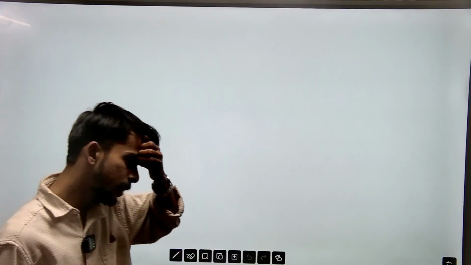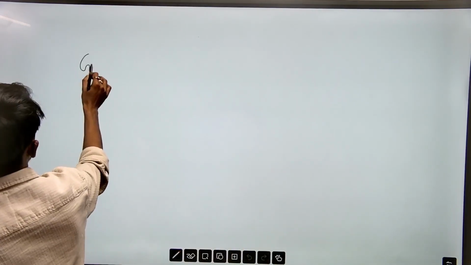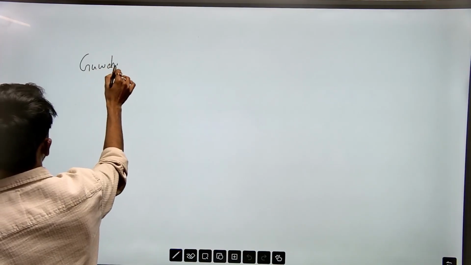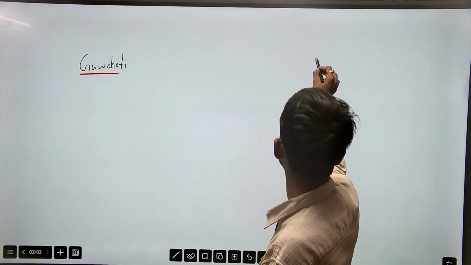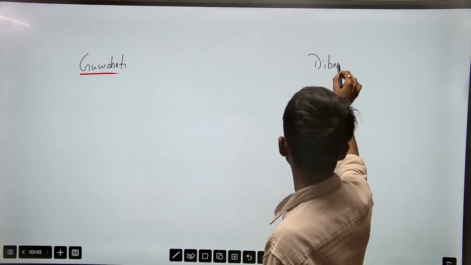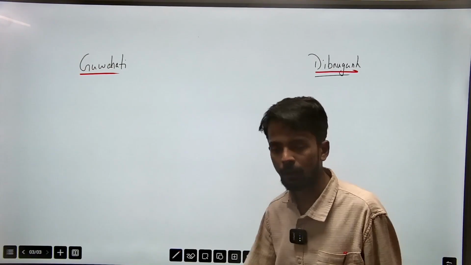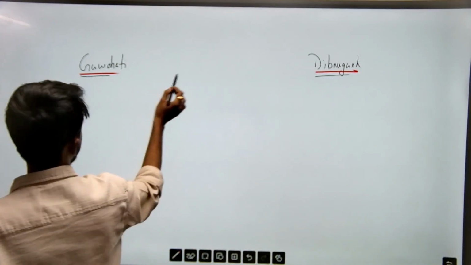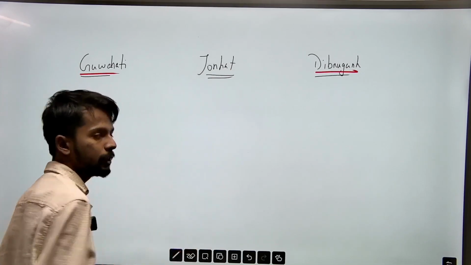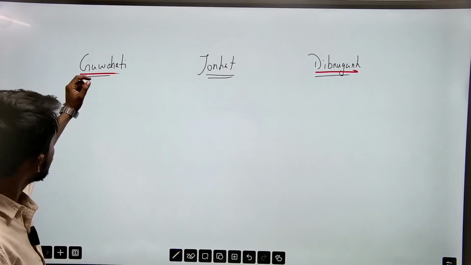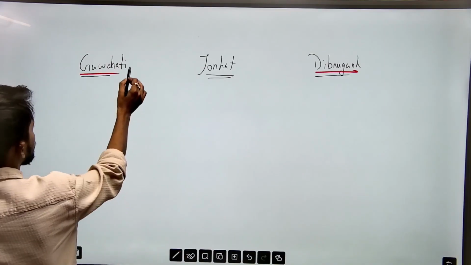Let us suppose I am in Guwahati, and I have to make a journey towards Dibrugarh. Obviously, Jorhat is in between. Practically, it is also true that Jorhat is in between. Now, when you take the journey from Guwahati to Dibrugarh, suppose I have to cross Jorhat.